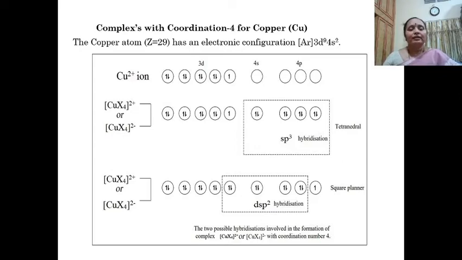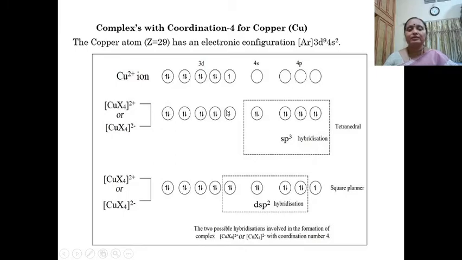In some cases, in the formation of a copper complex, in general it is going to be CuX4 2-, with copper in the +2 oxidation state, and it uses sp3 hybrid orbitals.